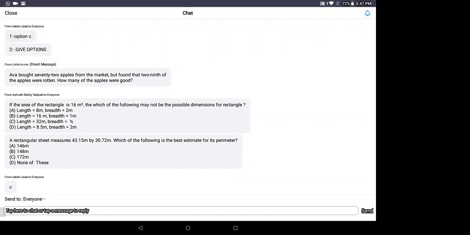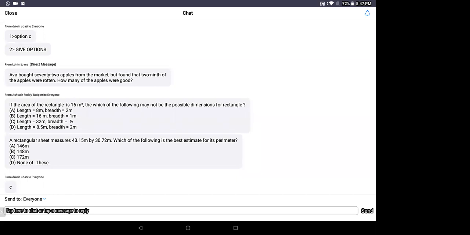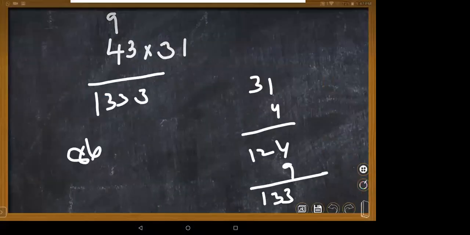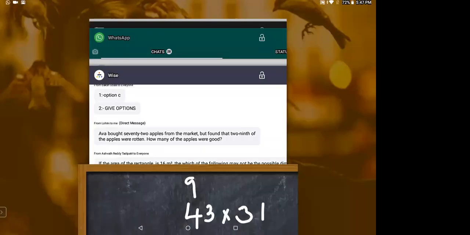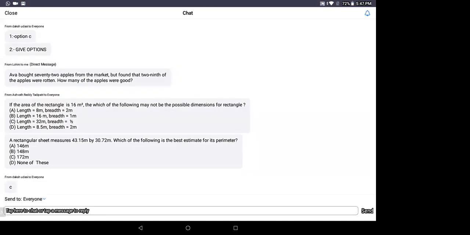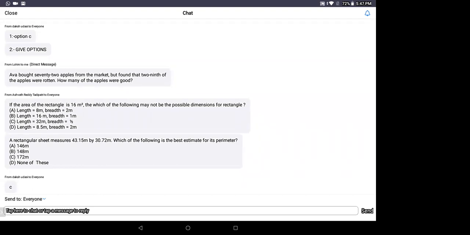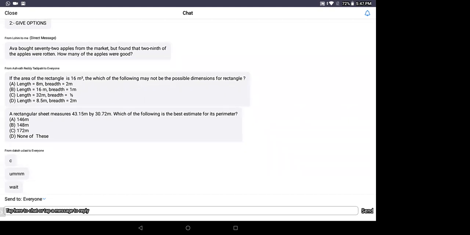Here 31 plus 31, 62. 86 plus 62, how much, Nana? 8 and 12, 13, 14, 148. Okay, let me check with answers. Yeah, 148. Ma'am, B. Yes, correct, children. How you are estimated means 43.1, 15 means we can go around with 43 only, children.